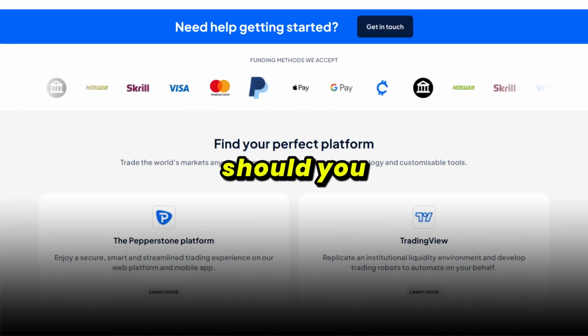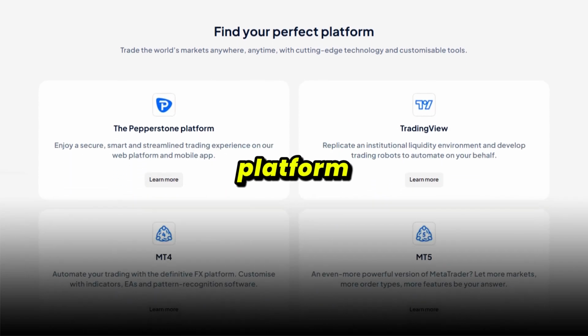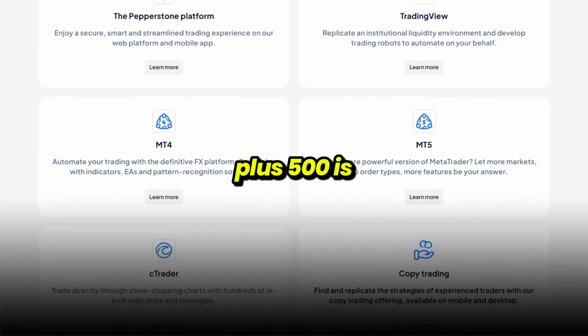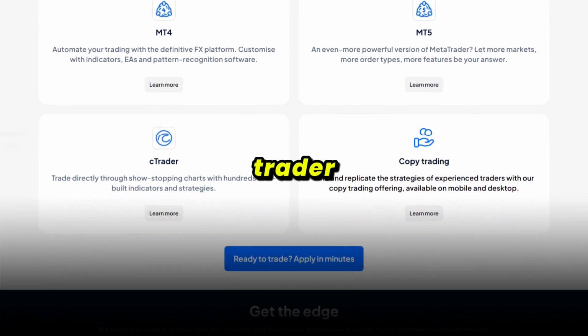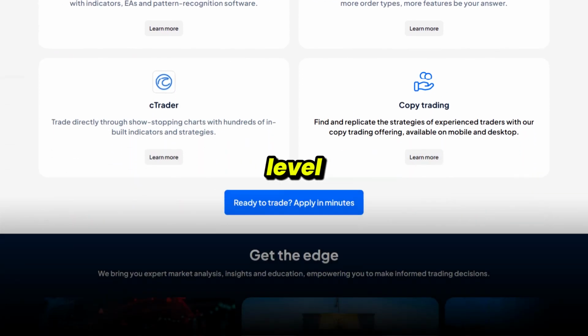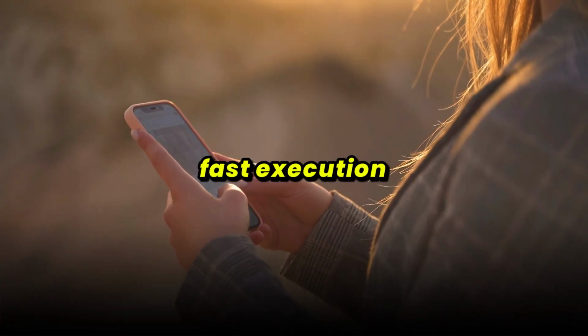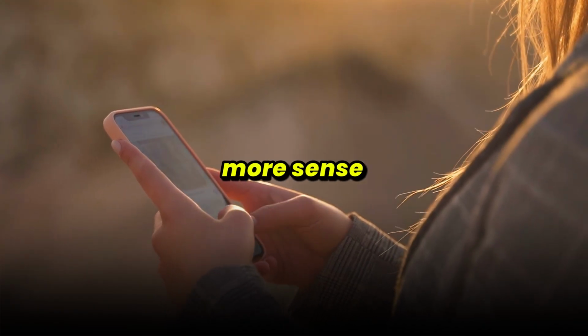So which one should you choose? If you're new to trading or you want a clean, straightforward platform to speculate on different markets without worrying about advanced setups, Plus500 is the better fit. But if you're an experienced trader, or you're looking to grow into professional-level forex and CFD trading with low spreads, fast execution, and automation, Pepperstone is the platform that makes more sense.